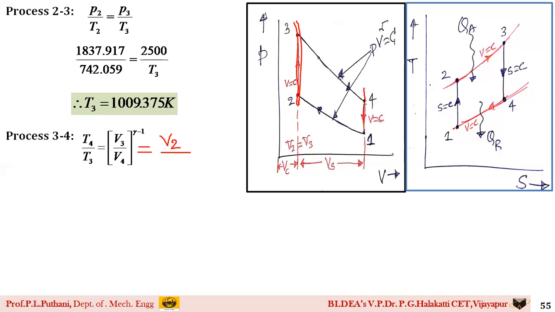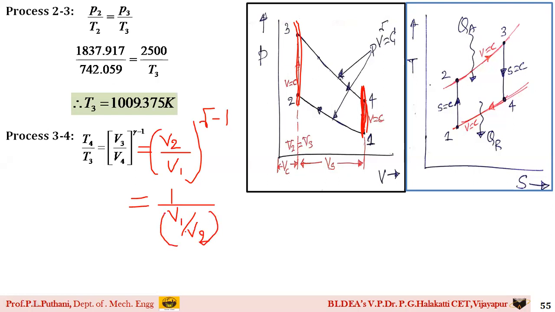Similarly, if you observe process 4 to 1, students, it is also a constant volume process, which means I can substitute the V4 value as V1. So this is the thing: T4 by T3 is equal to V2 by V1 raised to the power of gamma minus 1, or the same expression I can write in this format as 1 divided by V1 by V2 whole to the power of gamma minus 1, which is 1 divided by rk to the power of gamma minus 1.